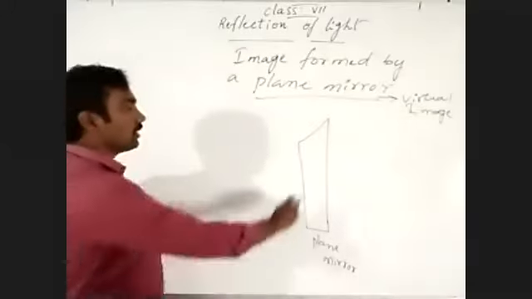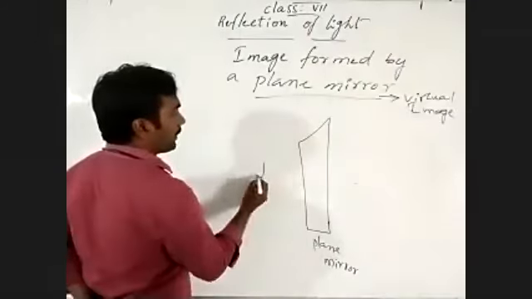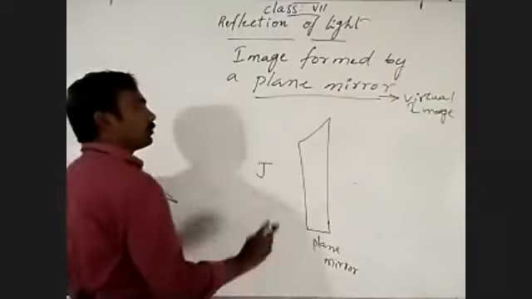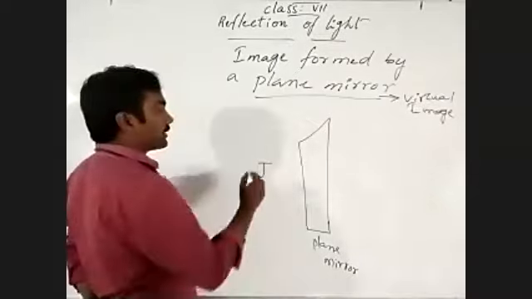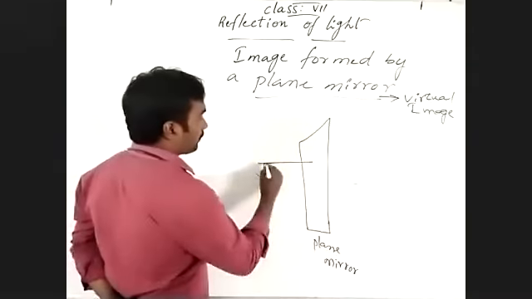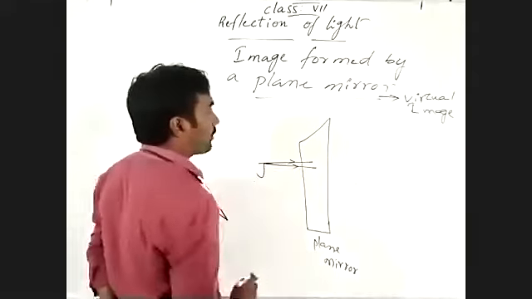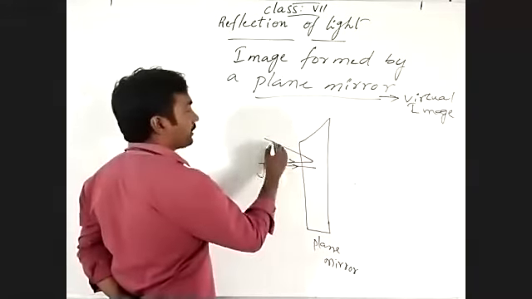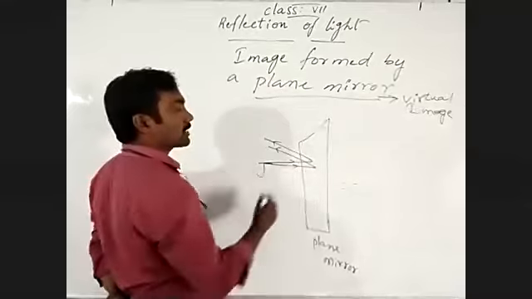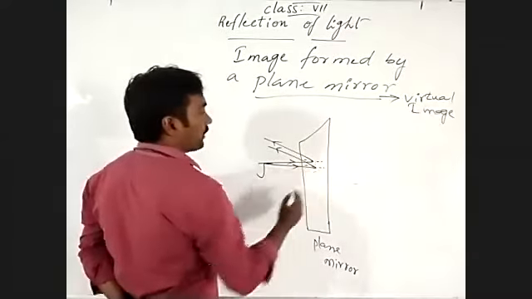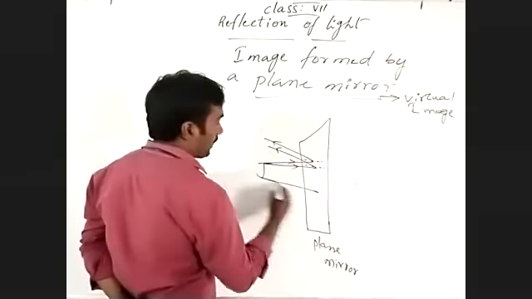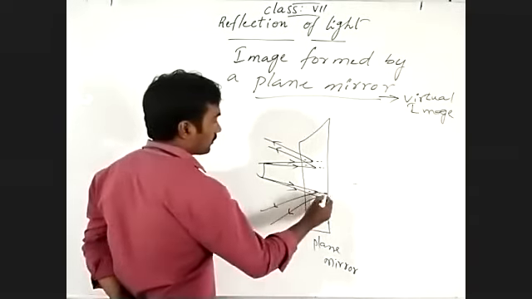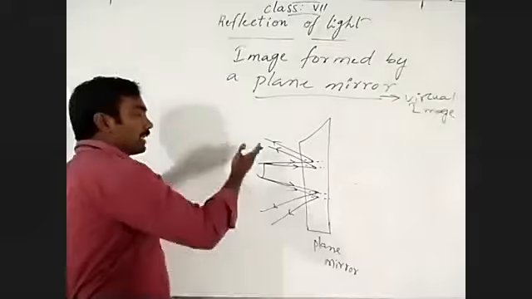I'm using the alphabet letter J. Two light rays are coming from the top of the letter, and they bounce back with the same angles. We already discussed reflection. Two more light rays are coming from the bottom of the object, and those also bounce back with the same angle. So they never meet anywhere.